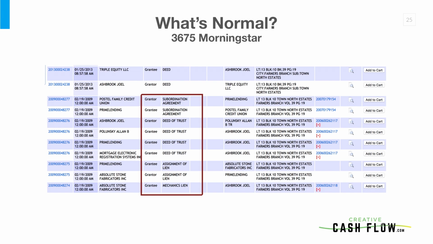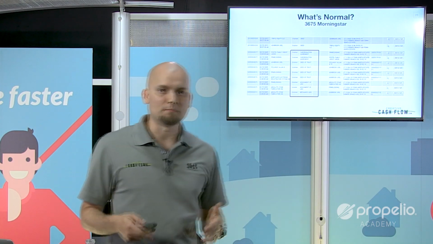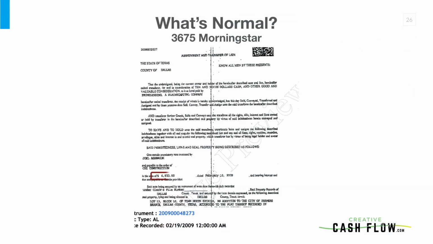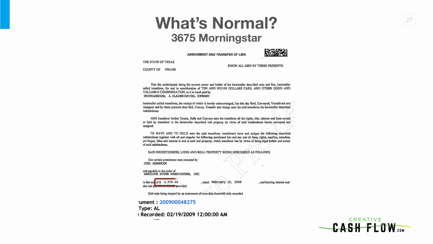So what the heck is going on there? Right, let's click on the magnifying glass, let's look into it. Well, what we're going to see is that we have an assignment. One of these assignments is for $6,933. This is one of the assignments that occurred. Now, a second assignment occurred for $3,375 to Prime Lending. The other one was to Prime Lending as well. You can see that in the first paragraph up top.